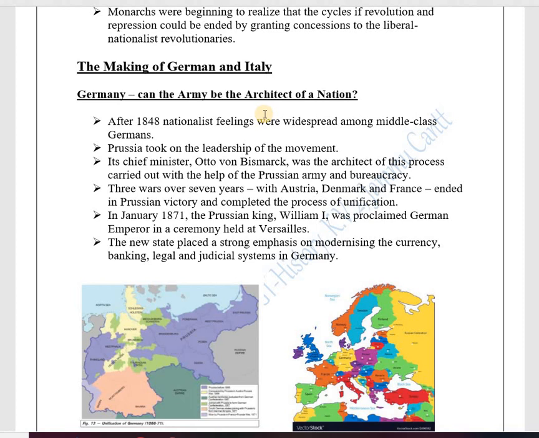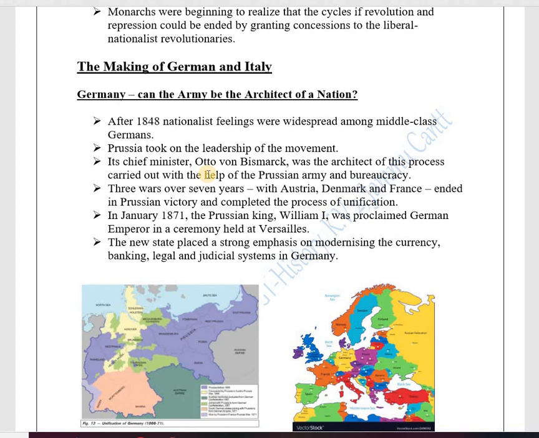Now, going back to the chapter studied about that there was no nation such as Italy or Germany. Germany area was some parts were under Persia, some were under Austrian-Hungary Empire, and some were under France. So there was no Germany. Now coming to Italy also, Italy was also occupied by different empires and there was no such nations. So how did the unification of Italy and Germany take place?